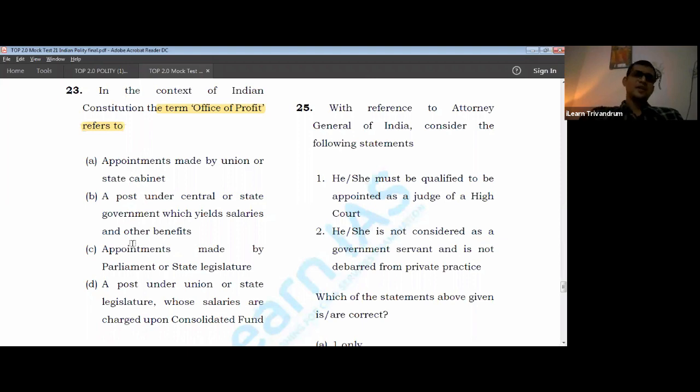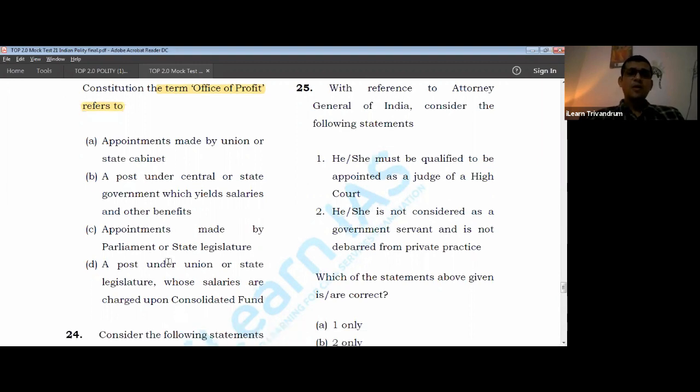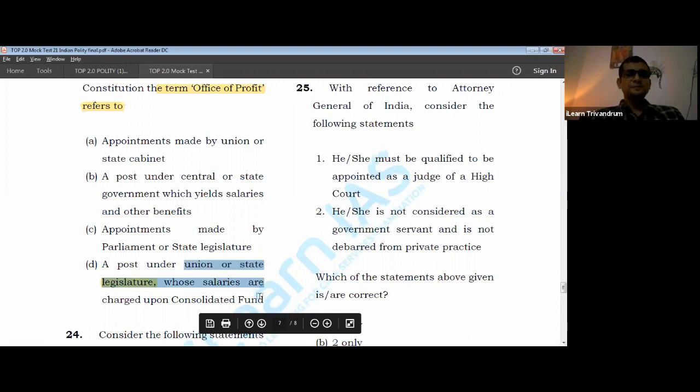Parliament appointments cannot be considered as office of profit. No. Parliamentarians are given office of profit by creating posts for them. A post under union or state legislature, the point is state legislature, which is not right. So we can cancel this option.